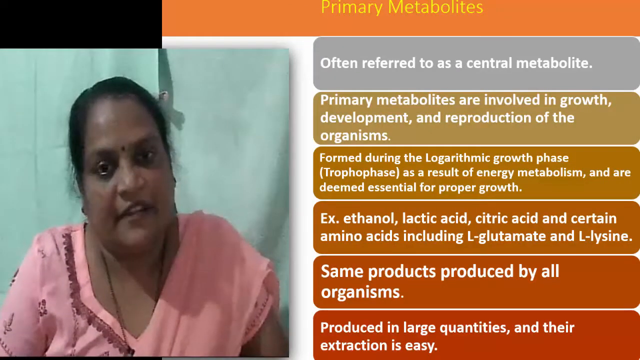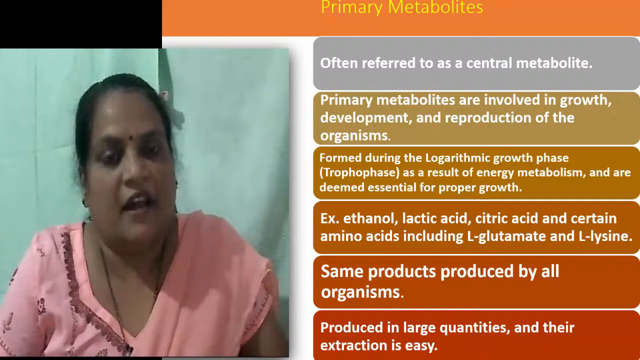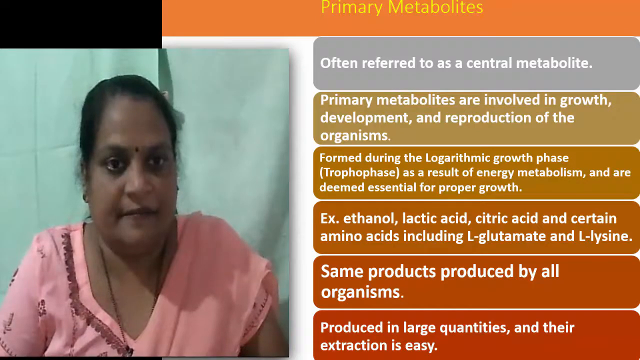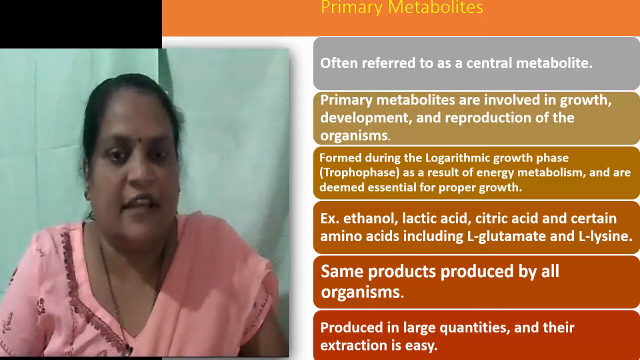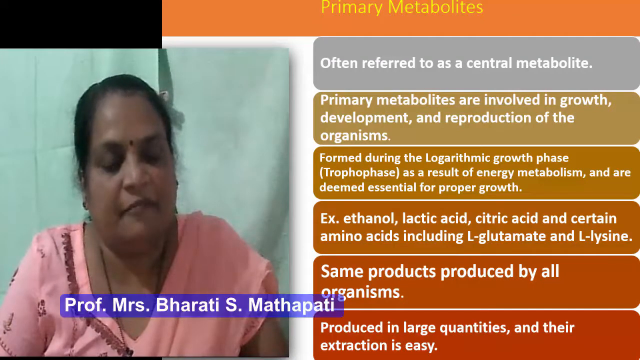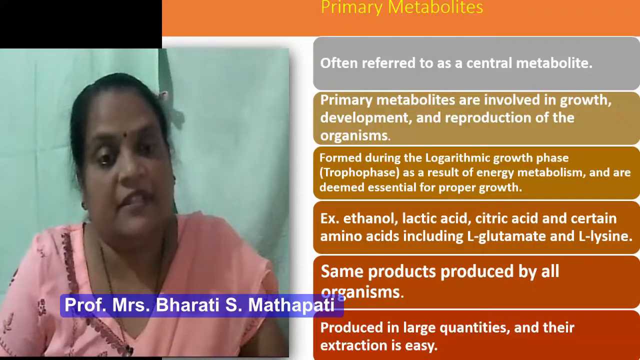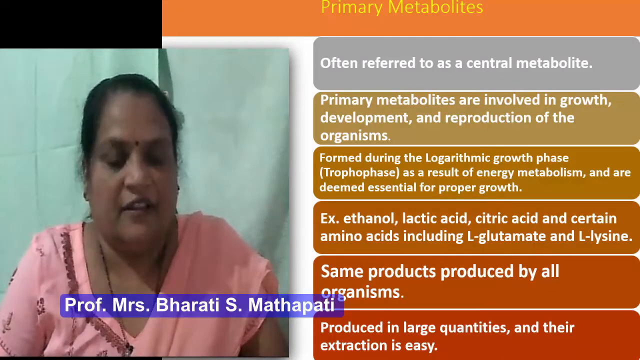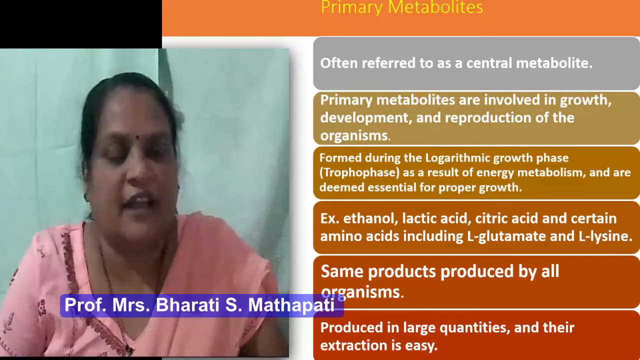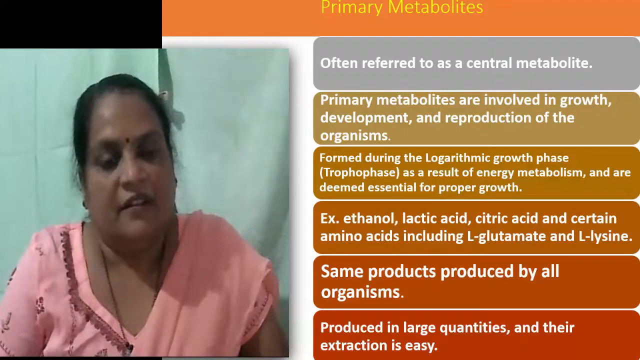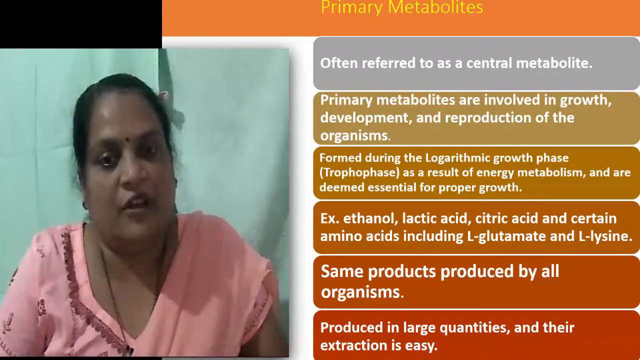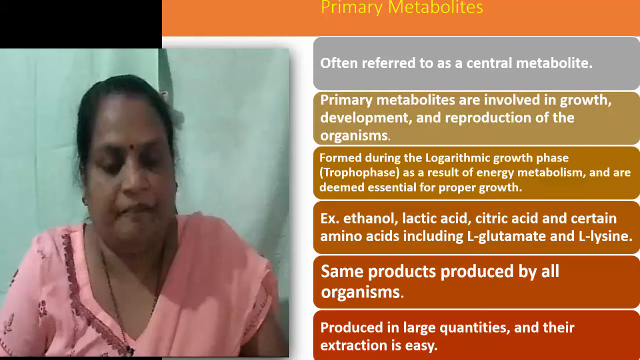What are primary metabolites? Primary metabolites are also called central metabolites. Primary metabolites are involved in growth, development and reproduction of the organisms. That means these are essential for growth of the cells, and essential for the development and reproduction of the cells. These primary metabolites are formed during the logarithmic growth phase, also called trophophase, because they are produced during energy metabolism and are considered essential for proper growth of the organisms.